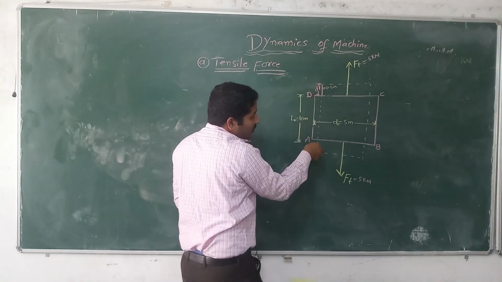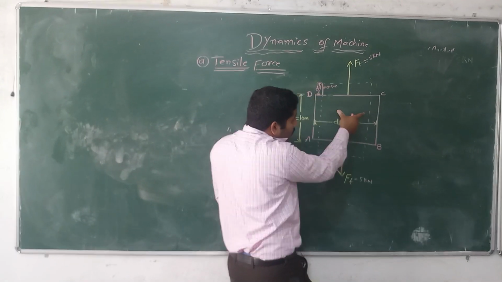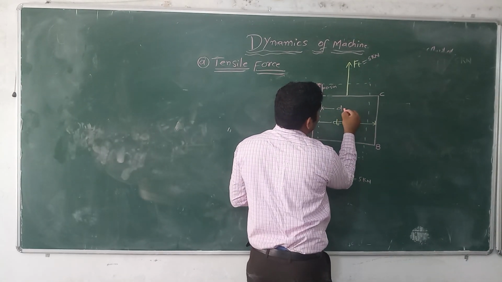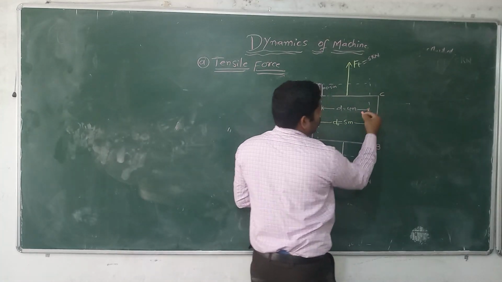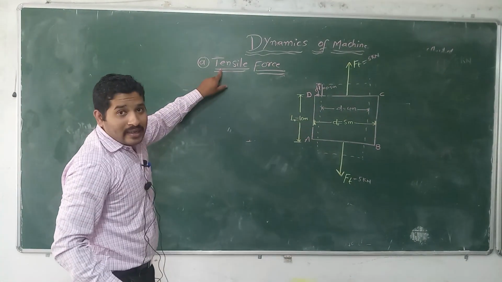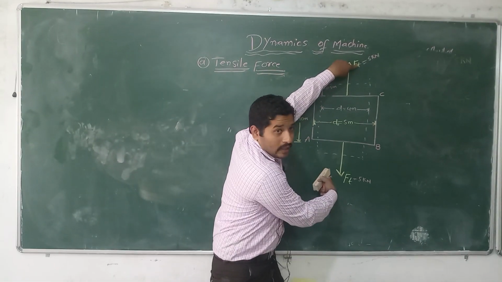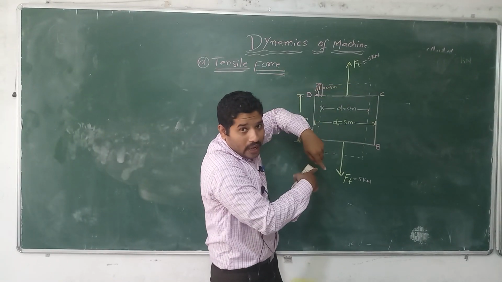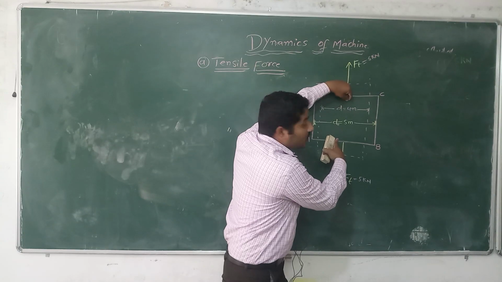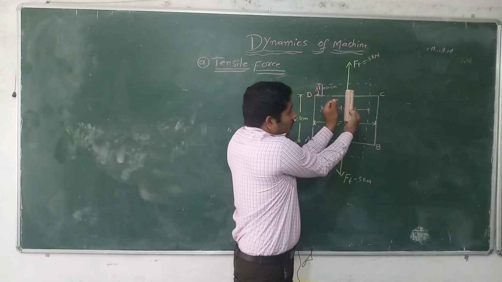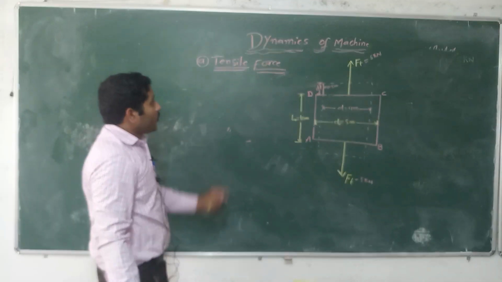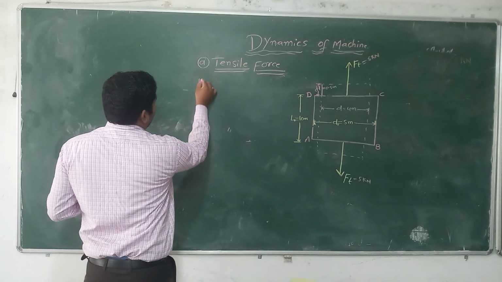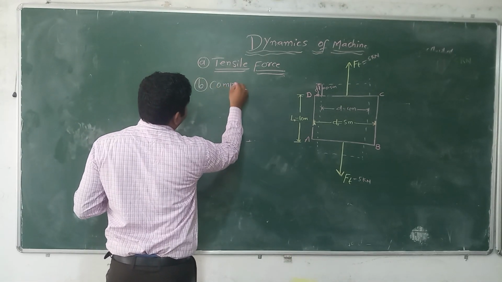Here also 0.5, here also 0.5, but the diameter of this rectangular bar will decrease. It should be 4 meter. So this means that tensile force is nothing but when two equal and opposite forces are applied on any machine component, the body length increases and the diameter of the body decreases. We can say it as tensile force. Second one, we are going to learn about compressive force.